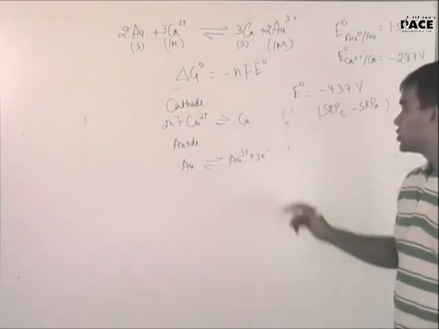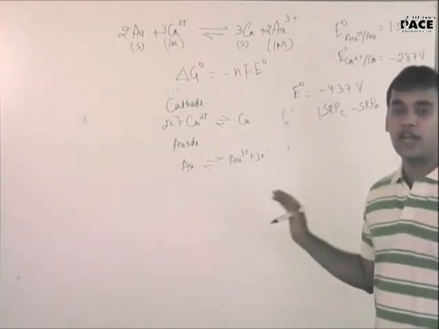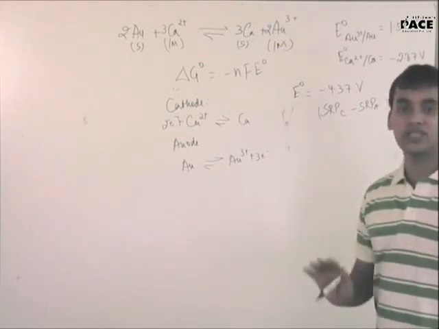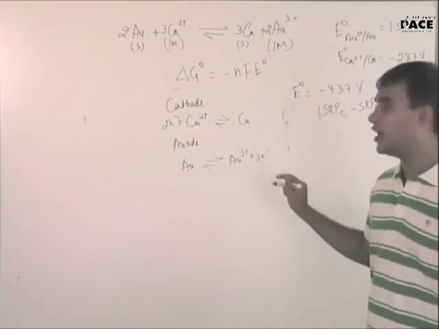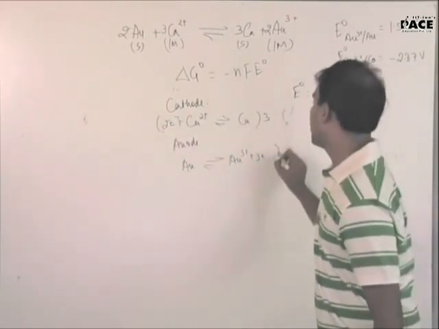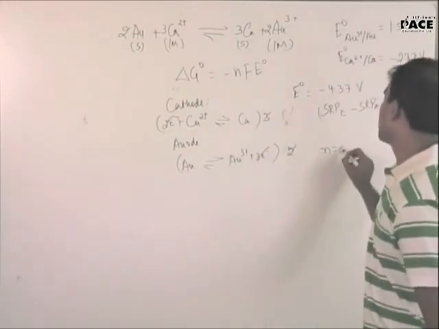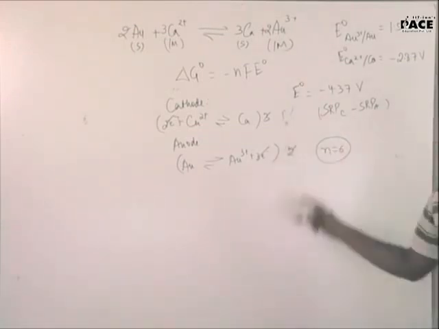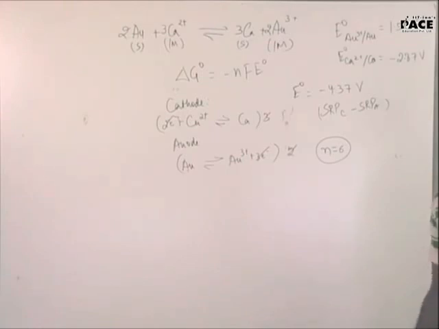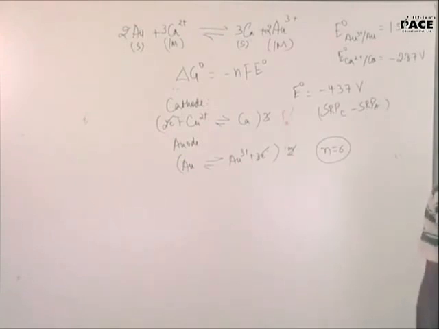6. Yeah. See, always make it a habit. Even if you are able to do the question directly, always write the equations of cathode and anode, so that even if the question is twisted, you can never get confused. Fine? So suppose you have a doubt in what should be the value of n, just see how many electrons are actually cancelling out. That will be effectively 6 electrons. So n equal to 6. Clear? Then you can solve it. And what is the value of F? You know, 96500. So after solving, you will get the answer. Clear? Okay, let's go to the next question then.